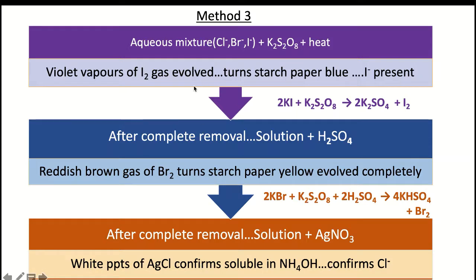If iodide and chloride ion are present, then first we add potassium persulfate, and violet vapors of iodine gas evolve. Now in the solution only chloride ion is left, which can be confirmed by adding AgNO3. So in any way the mixture is given, we can confirm based on these tests. These are the identification tests or the separating tests when all these halides are present together in a given mixture. Thank you.